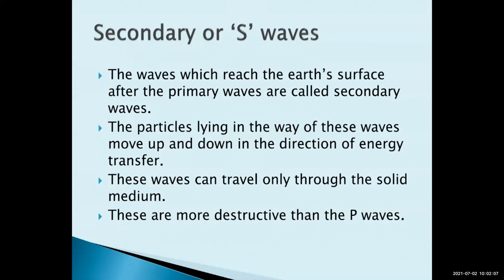See, P wave won't damage much. Sometimes we get a light earthquake, very less earthquake, and nothing is damaged. So P wave has reached only the earth surface, but it won't damage anything. But when the S wave comes, we have some damage on the earth surface, like a small building has fallen down. So the S wave creates some damage on the earth surface.